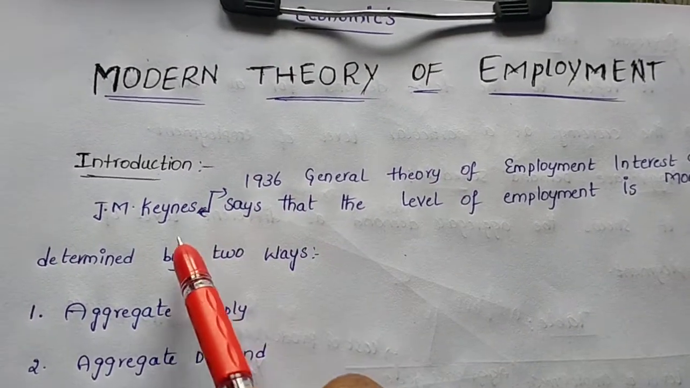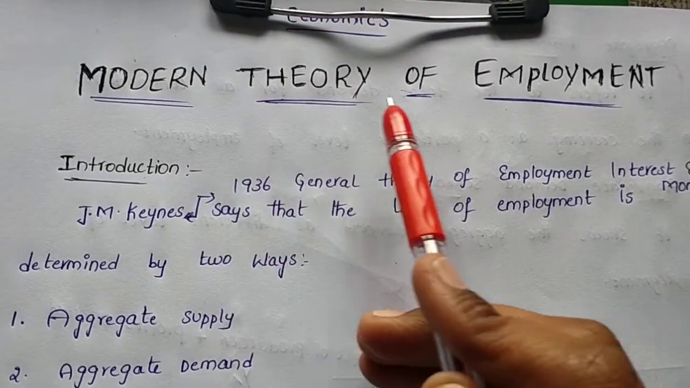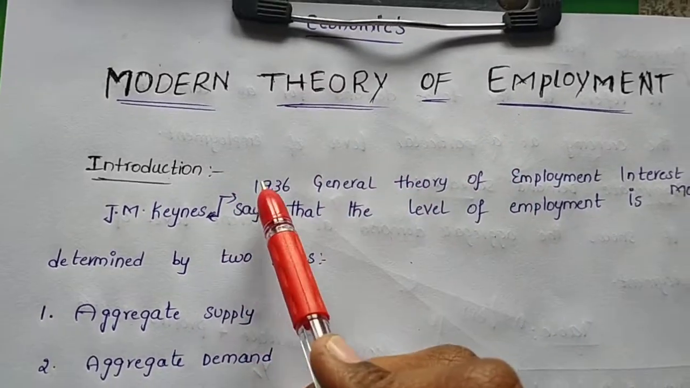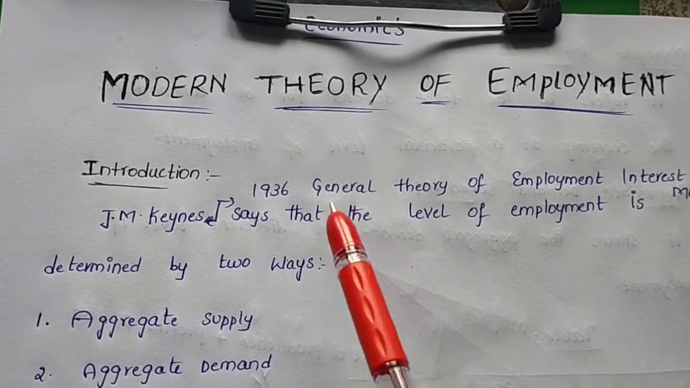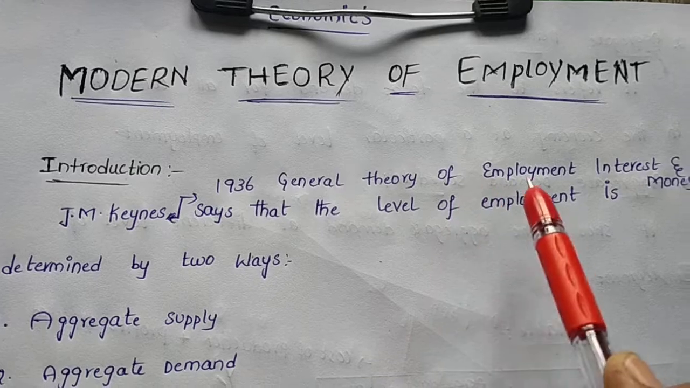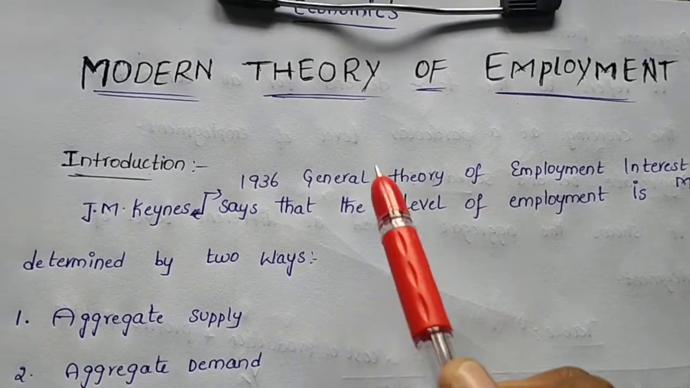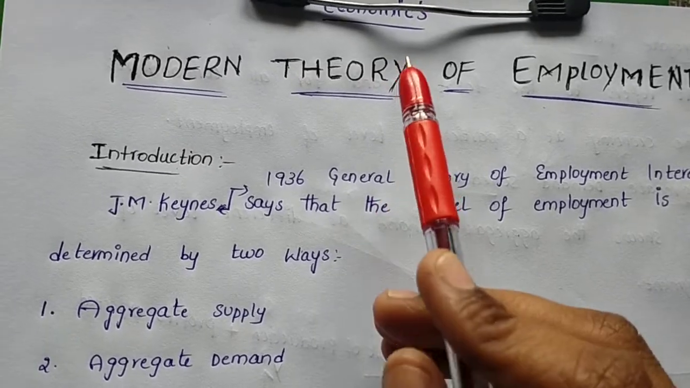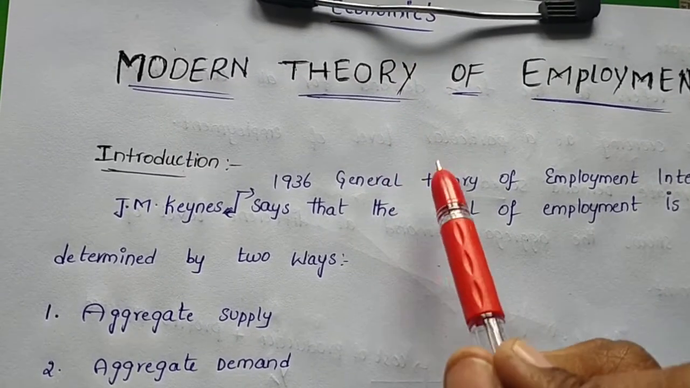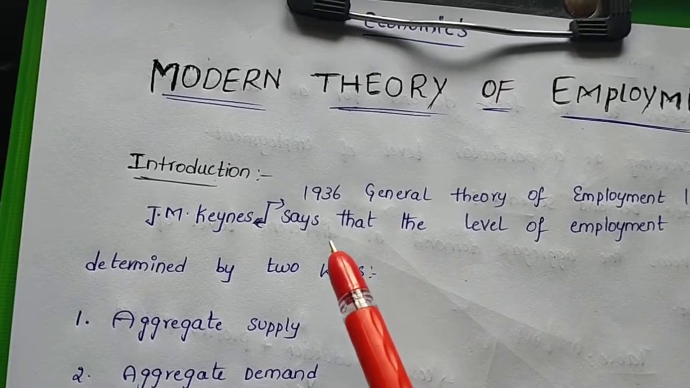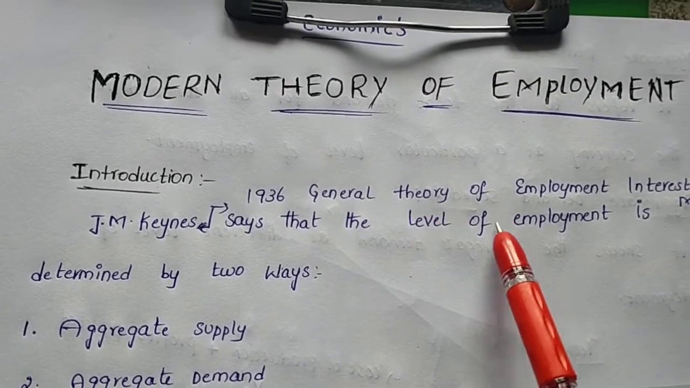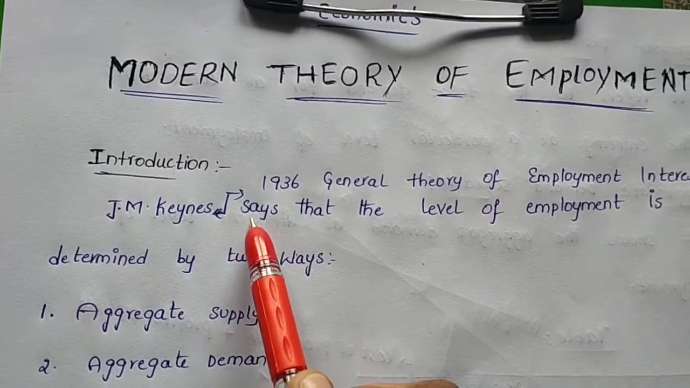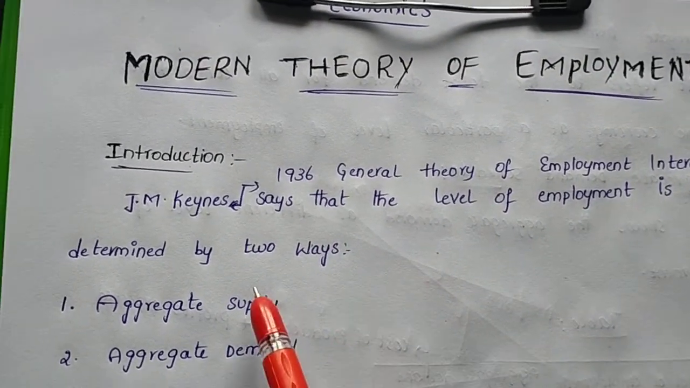J.M. Keynes introduced this modern theory of employment, which we can also call the Keynesian theory of employment. He wrote this theory in his book General Theory of Employment, Interest and Money in the year 1936, in the 1930s, around the time of the start of the Second World War.